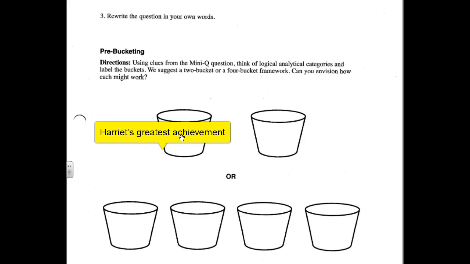And then over here on the right, label the right-hand bucket, Harriet Tubman's other achievements. So we've got her greatest achievement here, and her other achievements here. Ultimately, you're going to have to decide after reading the 5 documents what was her greatest achievement. You'll put that greatest achievement in this bucket, and the remaining documents will go in the second bucket, recognizing her other achievements.